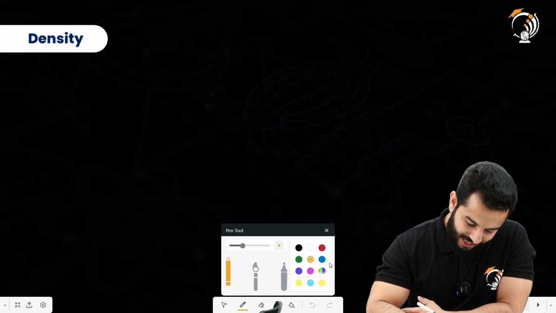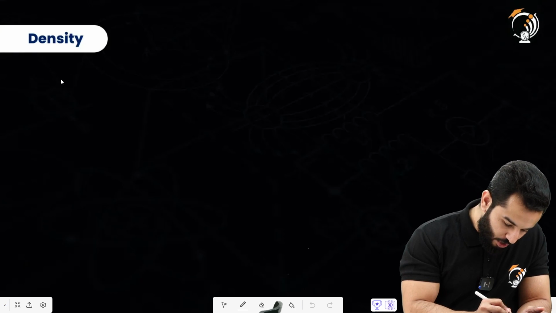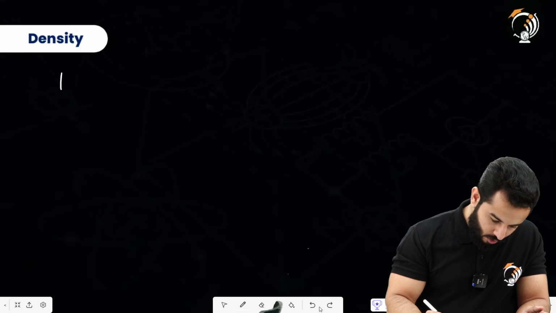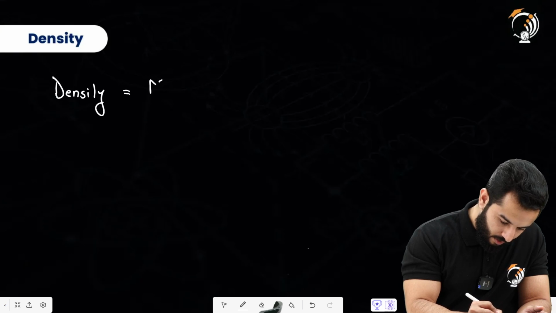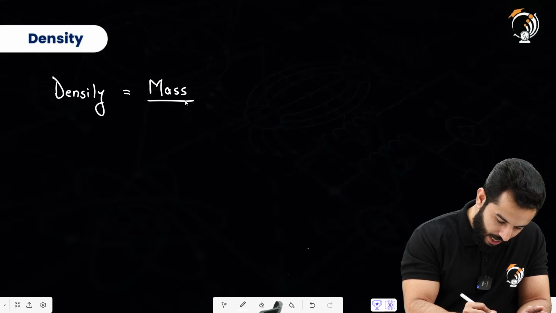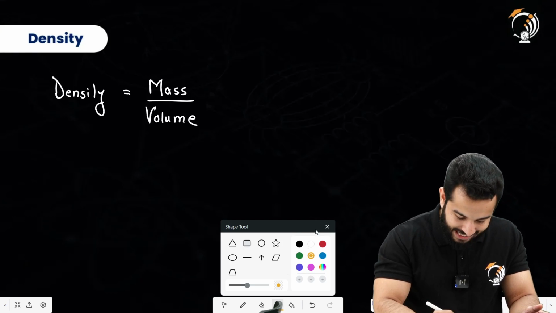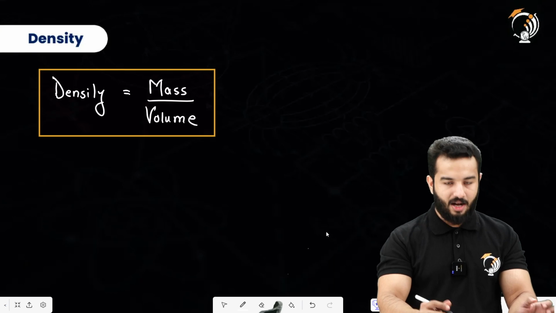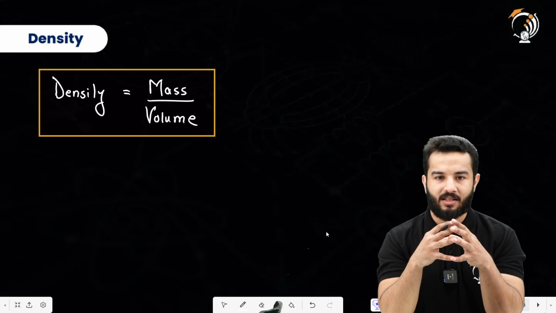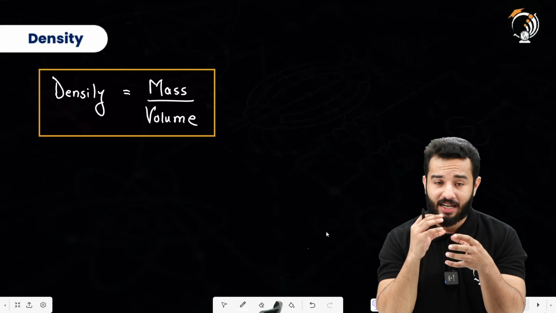When we talk about density, it is actually a quite easy concept. Density is the ratio of mass and volume. So we can write density to be the ratio of mass and volume. Now, what does density basically tell us? Density tells us how compact the mass is, or how compactly mass has been contained in a body.